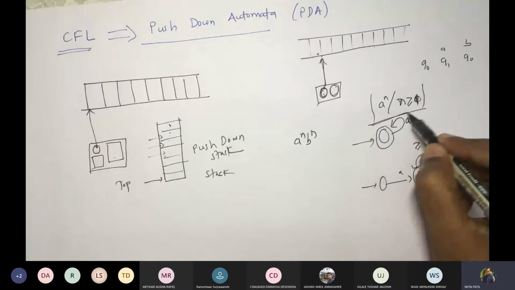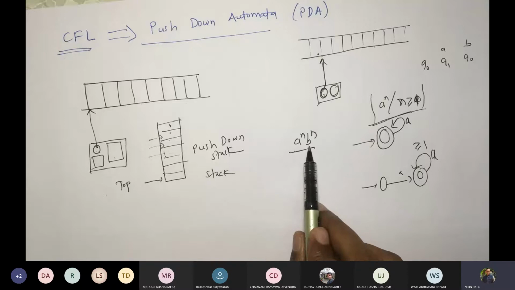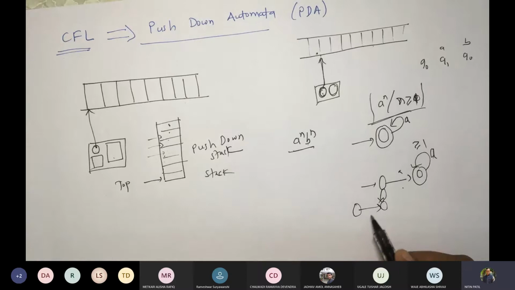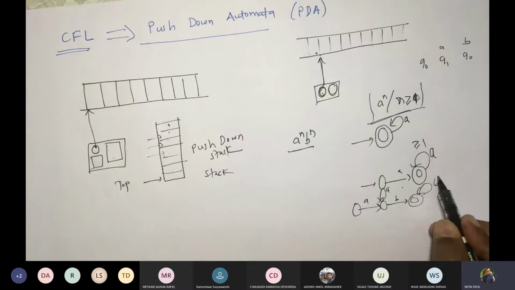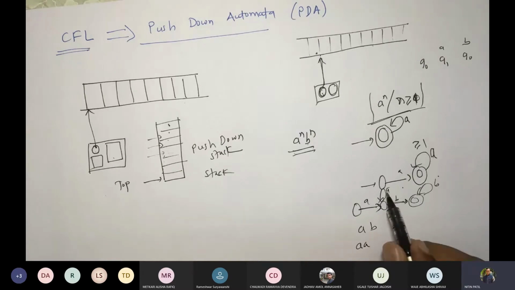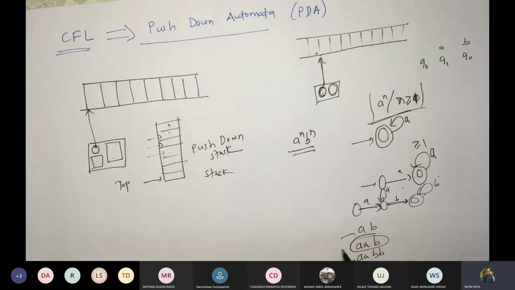So we can construct it for A raised to n, but how exactly are we going to construct it for A raised to n, B raised to n? Because whatever the number of A's, the same number of B's should be there. We cannot construct that. For example, suppose this is A raised to n, and after that I have B raised to n. If I take one A here and two B's, the language is not followed. What would be the possible strings from here? AB, AA, suppose AA and only one B, or AA with two B's, then okay. So a few strings would be accepted with respect to the language, but this kind of invalid string would also be accepted here.